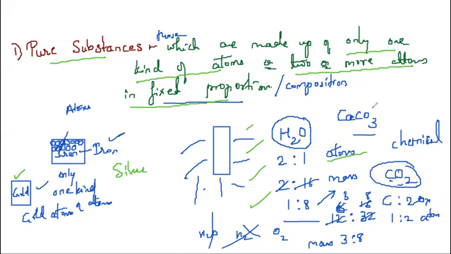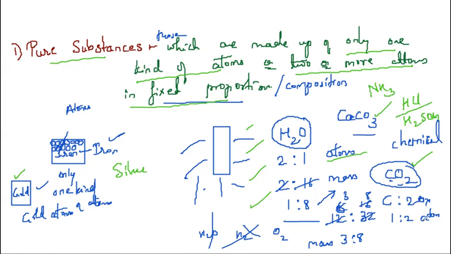1:8 by mass. Similarly, calcium carbonate, carbon dioxide, we have HCl, hydrochloric acid, we have H2SO4. See, it has got 2 atoms of hydrogen, 1 atom of sulfur, 4 atoms of oxygen. Correct? HCl, hydrochloric acid, 1 atom of hydrogen and 1 atom of chlorine. NH3, 1 atom of nitrogen and 3 atoms of hydrogen. Is that right? So this is about pure substances.